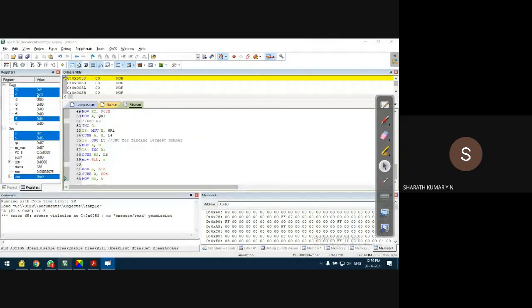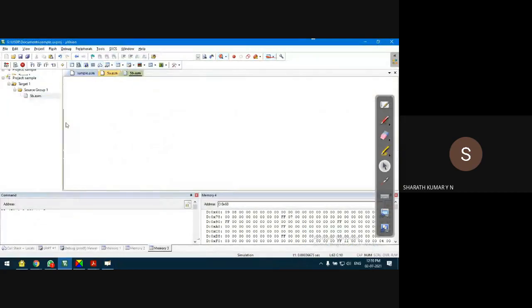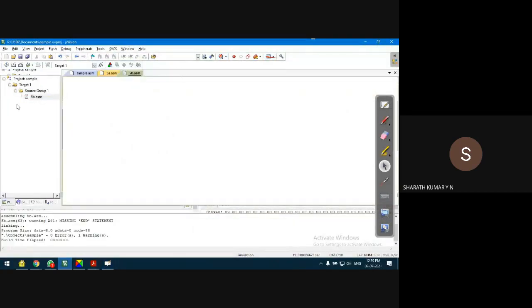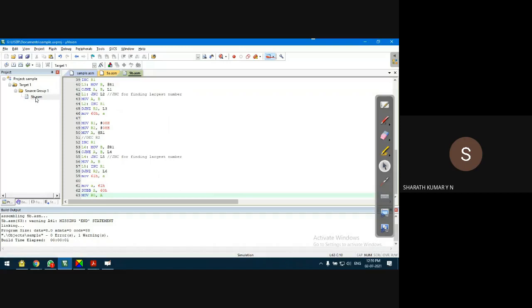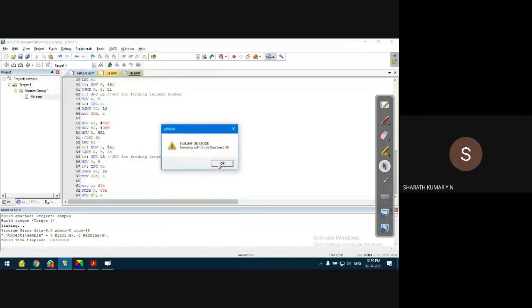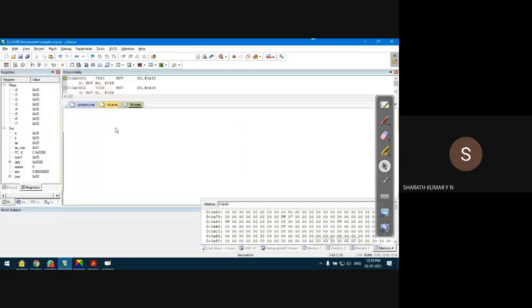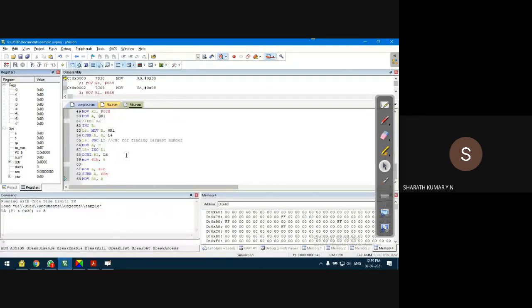Now I'll run the program, making sure that R2 is the largest. Even number is larger than odd number. That way, I'll give the numbers. Let us try with that also. If that works, we can conclude that decrement R2 is not necessary, so we can remove that line.